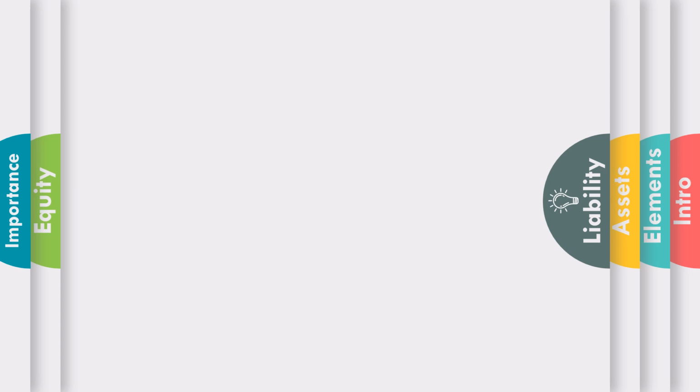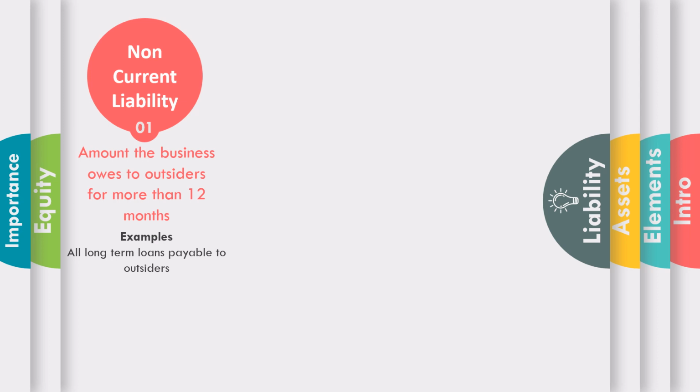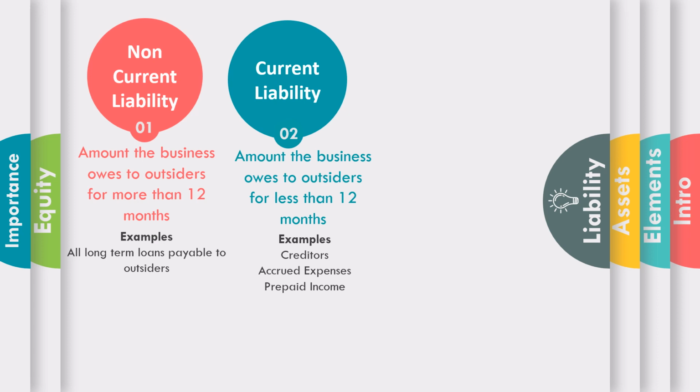Now we will move into the second element of accounting, that is liability. If we observe properly, similar to assets, liabilities also can be categorized into 2. Number 1, non-current liability. These are the liabilities that a business owes to outsiders for more than 12 months. Example, all long-term loans payable to outsiders. Number 2, it's current liability. Current liability is the liability that a business owes to outsiders for less than 12 months. Example, creditors, accrued expenses, prepaid income, and other liabilities which don't fall under non-current liability category.